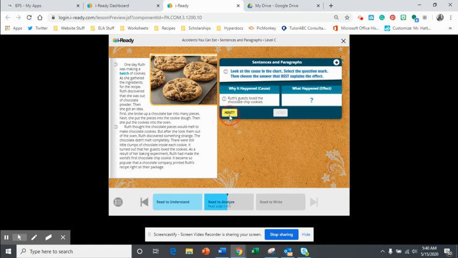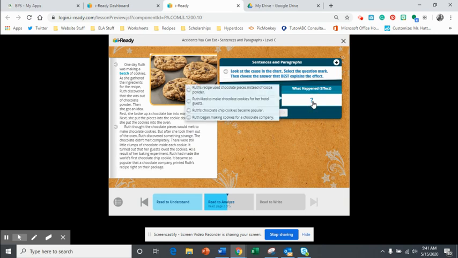All right, click on your hint. What happened as a result of Ruth putting chocolate pieces instead of cocoa powder into her cookie dough? All right, and then click on your question mark here. So now read through your choices, go back into the text, and select the result of Ruth. What happened because Ruth decided to put chunks of chocolate into the cookies rather than cocoa powder.